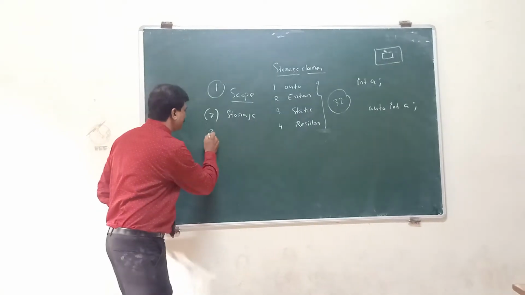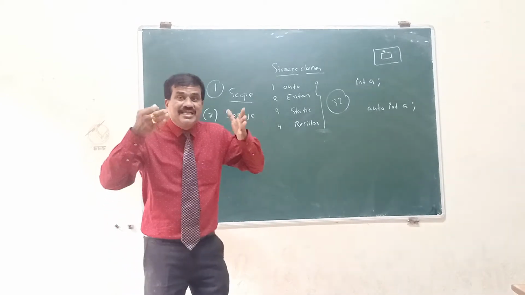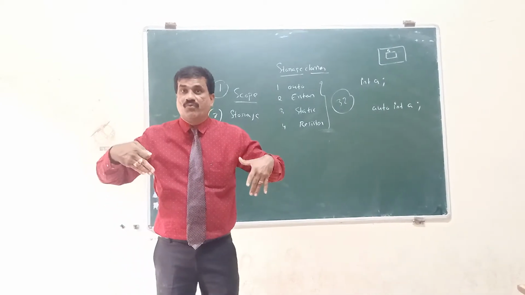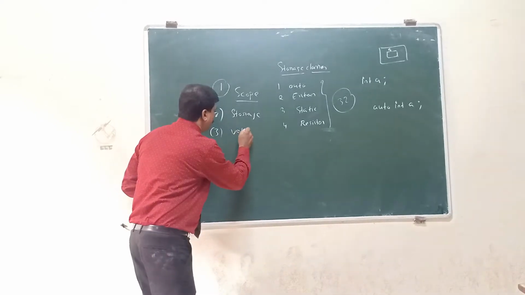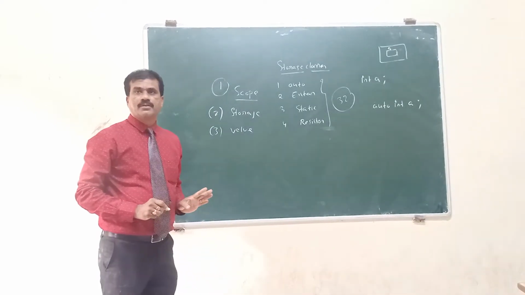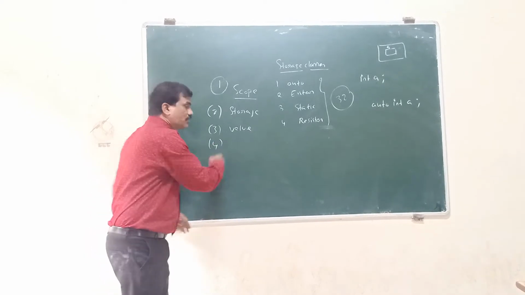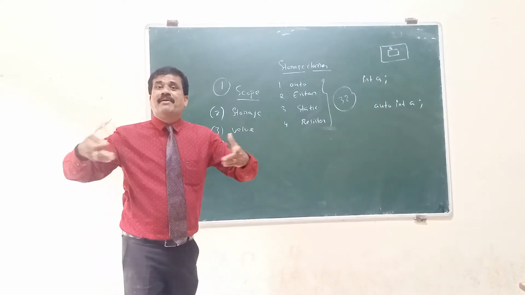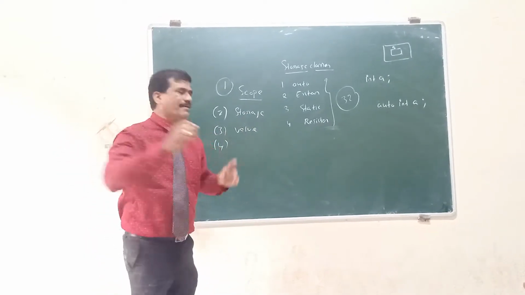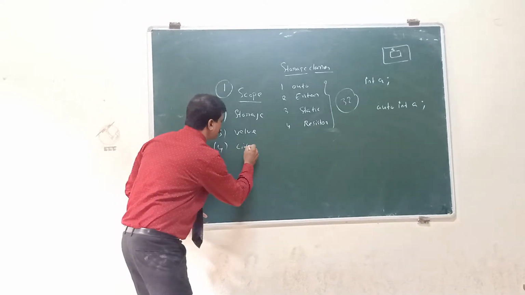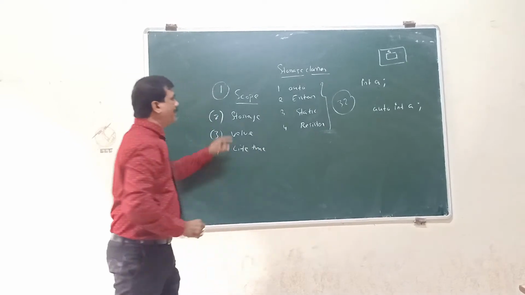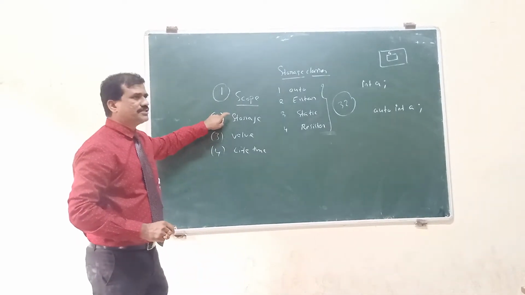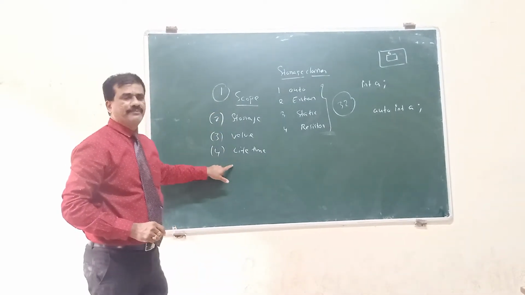Third point, what is the initial value of that variable? The fourth point, what is the lifetime of the variable? You will keep in mind scope, storage, value and lifetime.